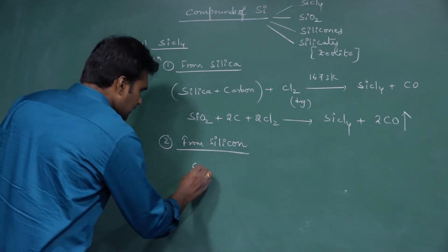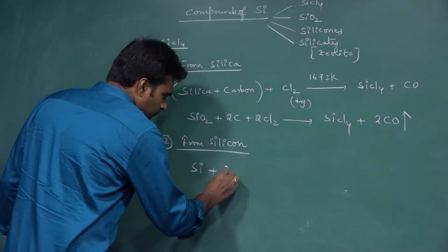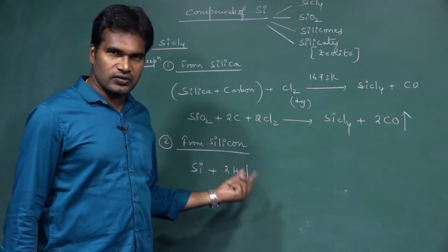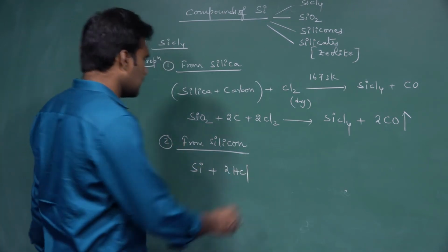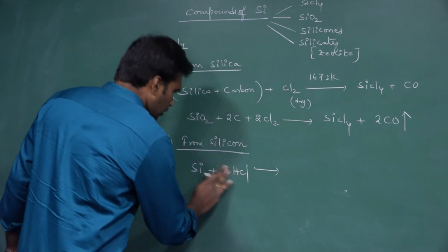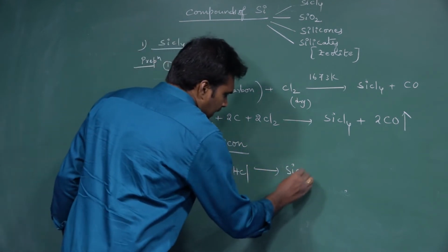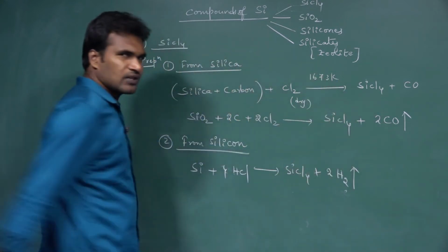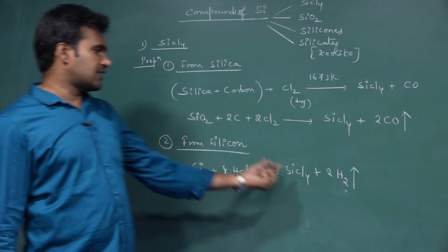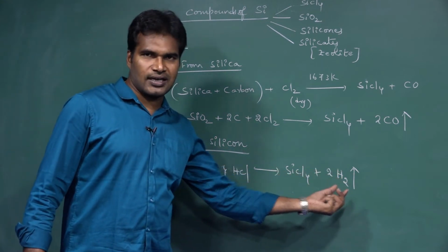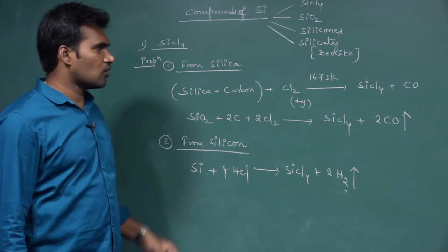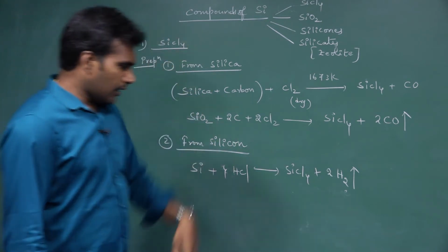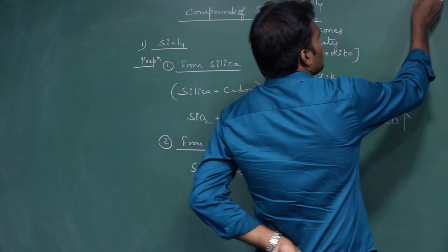So see, silicon, when we pass HCl fumes onto the silicon, we directly get SiCl4 and liberate hydrogen gas. Directly we can get SiCl4 with liberation of hydrogen gas. So these are the two best methods of preparation of silicon tetrachloride.